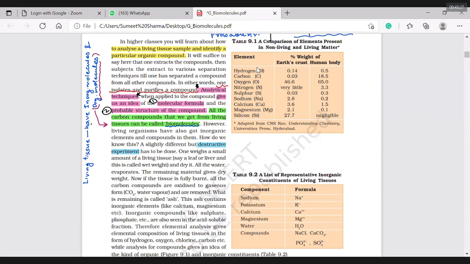Now, what is that? One weighs a small amount of living tissue, say leaf or liver, and this is called wet weight. Wet means fresh weight also. Now do one thing very clearly. When you weigh yourself on a weighing scale and it comes to, say, 65 kgs, take a lesser amount of water, sleep, and get up early next morning, or maybe late in the morning, and then take your weight. You will find a variation of around 1.5 to 2 kgs. Now, what is less in your body, by the way?